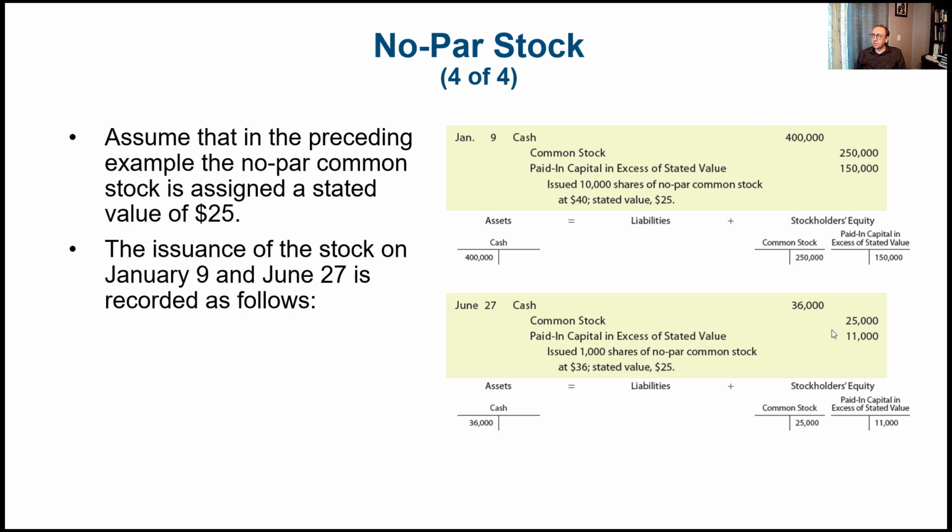When we issued at 36, we still issued the common stock at 25 multiplied by 1,000, which is 25,000. And then the additional $11, which is the difference between the 36 and the 25, multiplied by 1,000, is the paid-in capital in excess of stated value for $11,000. The total of that is the amount of cash received, which is $36,000 on the debit side for cash. So the only difference is that we replace the word par value with stated value.